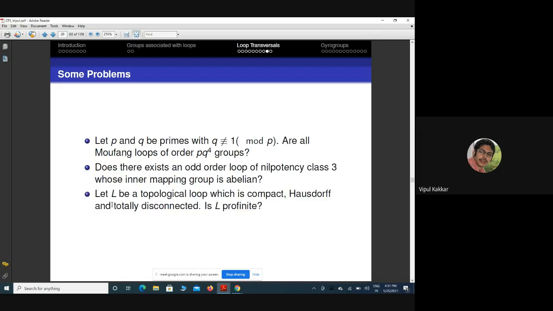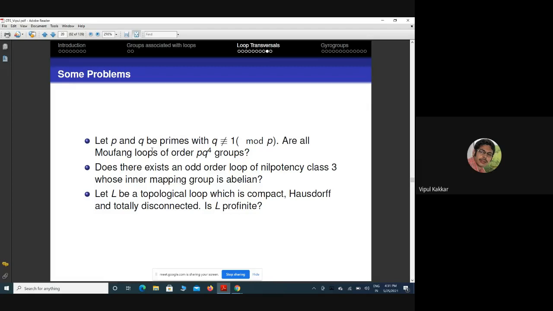And the third thing is, if L is a topological loop which is compact, Hausdorff, and totally disconnected, the question is: is L profinite? In the case of groups, both conditions are equivalent. A group is profinite if and only if it is compact, Hausdorff, and totally disconnected. But in the case of topological loops, this is an open question.